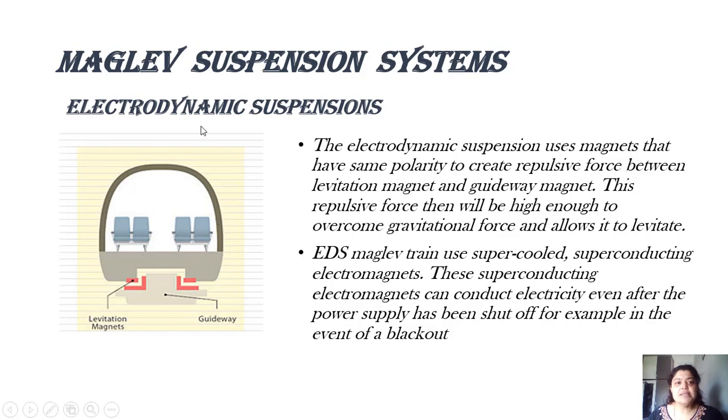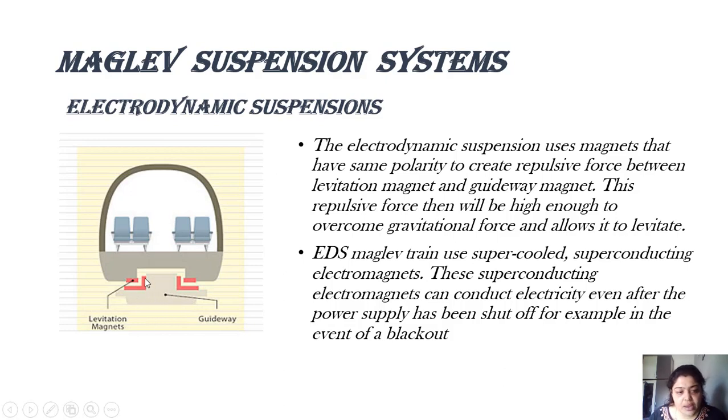Now let me discuss the second type of maglev suspension system, which is known as electrodynamic suspension. Now what do you mean by electrodynamic suspension? Again I've tried to show the front view. Now this portion, this light grey color, shows the guideway.